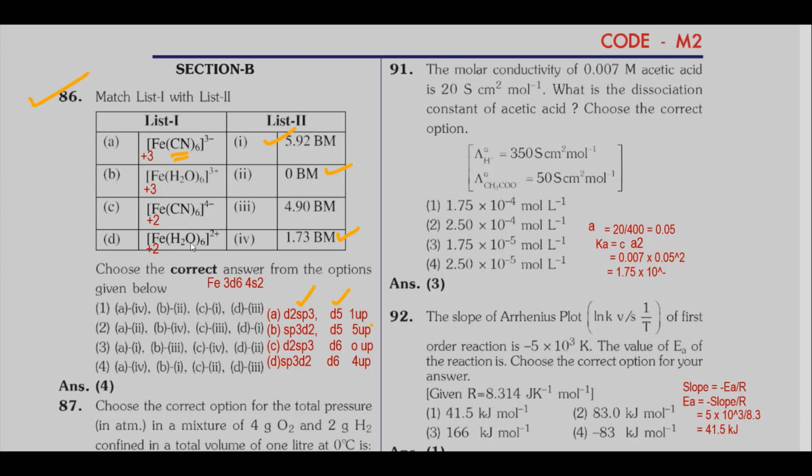The last case, ligand is weak, H2O is a weak ligand, iron is in the +2 oxidation state, so d6 configuration, hybridization is sp3d2, high spin complex. Here there are 4 unpaired electrons, 4 unpaired electrons corresponds to magnetic moment 4.90 Bohr magneton. So when you check the options, the correct option is fourth one.